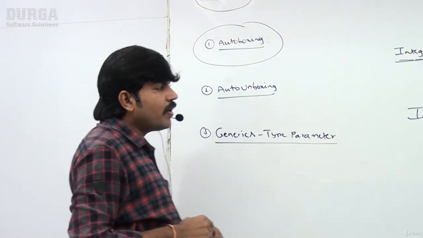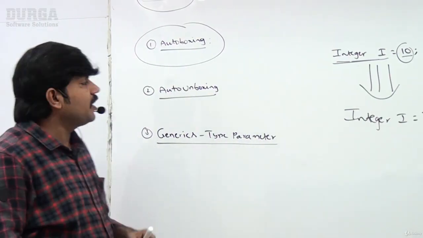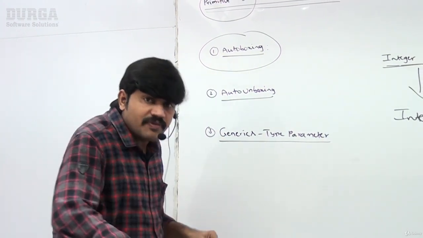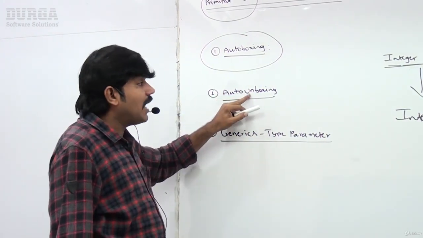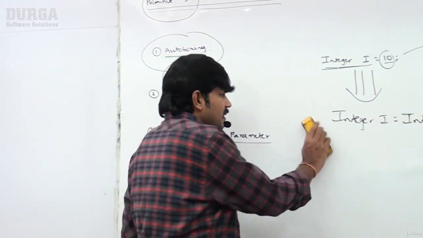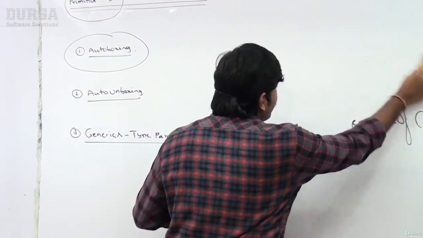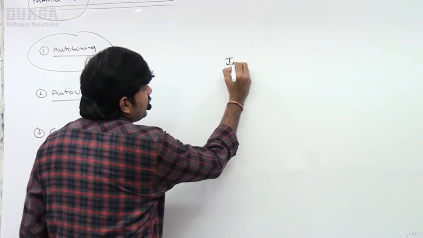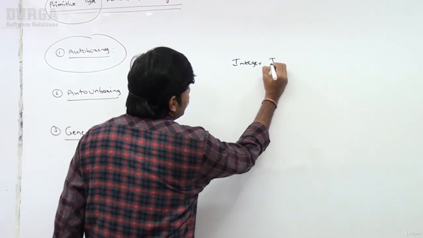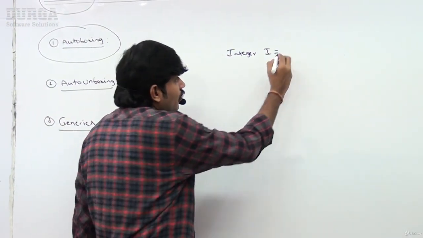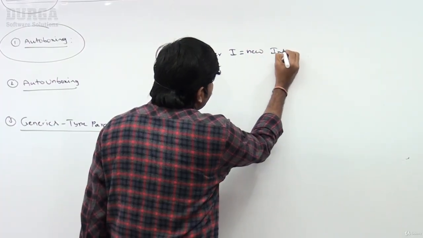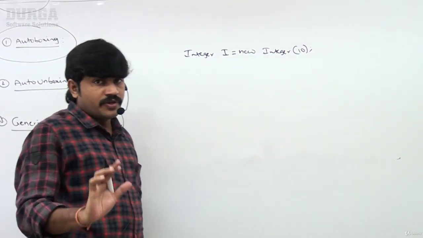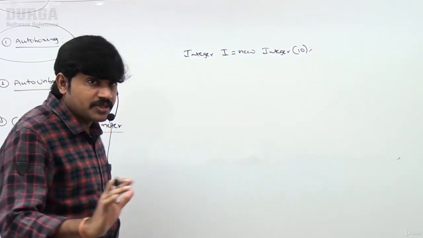Now, what is auto unboxing? What is the meaning of auto unboxing? It is almost the reverse of auto boxing. What it means is, assume I have one wrapper object available. Observe carefully: Integer i is equal to new Integer of 10. It is the Integer wrapper object, right?